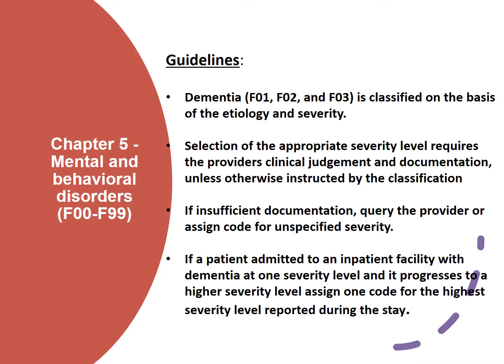Coming to the guidelines. Dementia F01, F02, F03 is classified on the basis of etiology and severity. Selection of appropriate severity level requires provider's clinical judgment and documentation unless otherwise instructed by the classification. If insufficient documentation, query the provider or assign code for the unspecified severity. If the patient is admitted to an inpatient facility with dementia at one severity level and it progresses to a higher severity level, assign one code for the highest severity level reported during the stay.